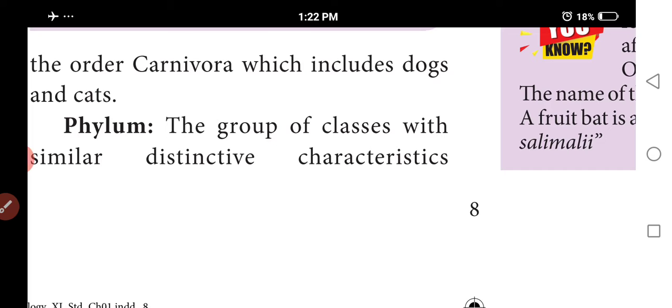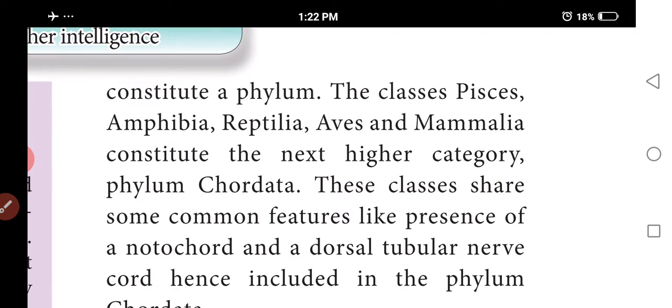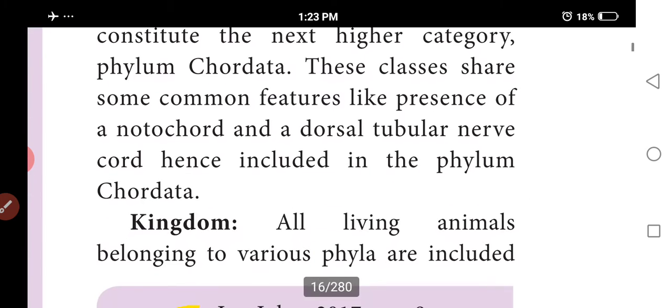So next one is phylum. Phylum is a group of classes combined together. Some similar and different characters are here. So the connection forms the phylum. It's like the classes Pisces, Amphibia, Reptilia, Aves, Mammalia. So come to the next category, phylum Chordata. These classes share some common features, like the presence or absence of notochord. Hence they are included in the phylum Chordata.